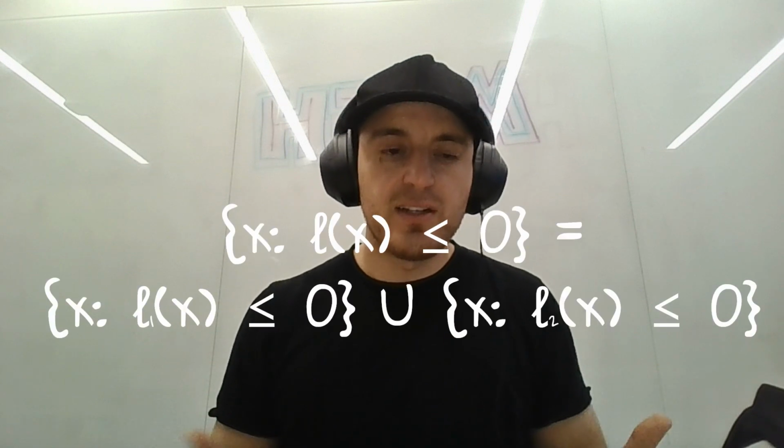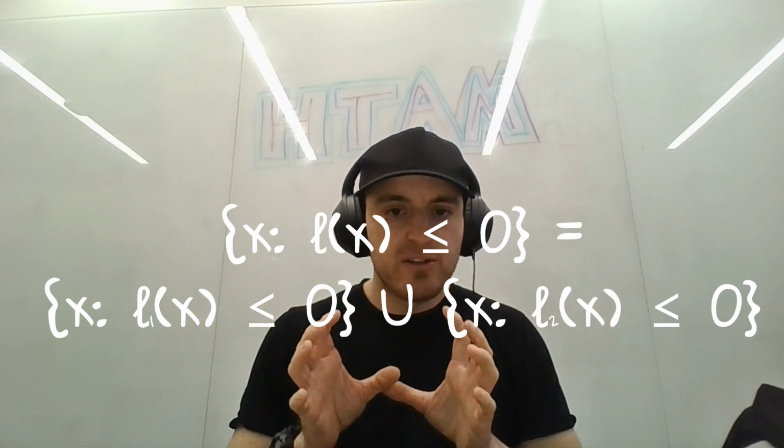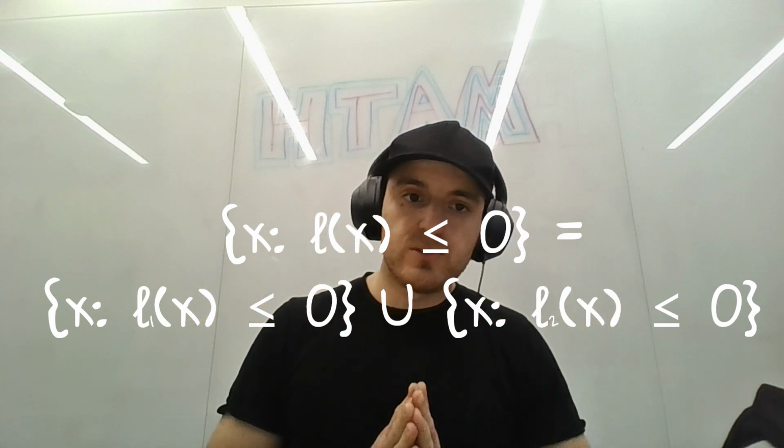We do this because the robot is in danger if it's in either obstacle. The minimum distance to the nearest obstacle mathematically combines our two failure sets. And this means the combined unsafe set is the union of the individual unsafe sets. So let's define it like this: all the states x such that this combined function L of x is less than or equal to 0.